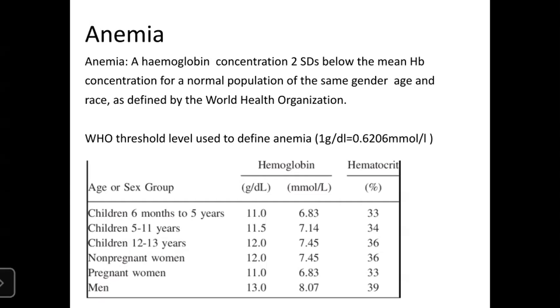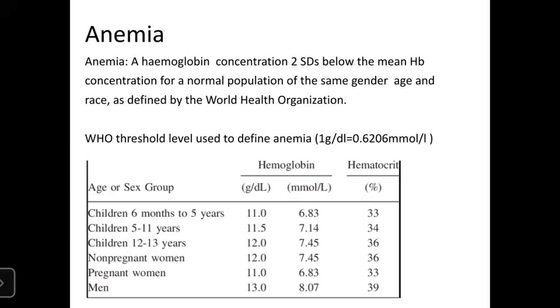Hemoglobin oxygen transfer garcha. So when there is anemia, there is diminution of RBC as well as hemoglobin, leading to decreased transfer of oxygen to tissues and leads to shortness of breathing, irritability, lethargy, due to the decreased oxygen content as the hemoglobin level or the RBC content is decreased. Right? The following chart shows the WHO threshold level to define anemia.